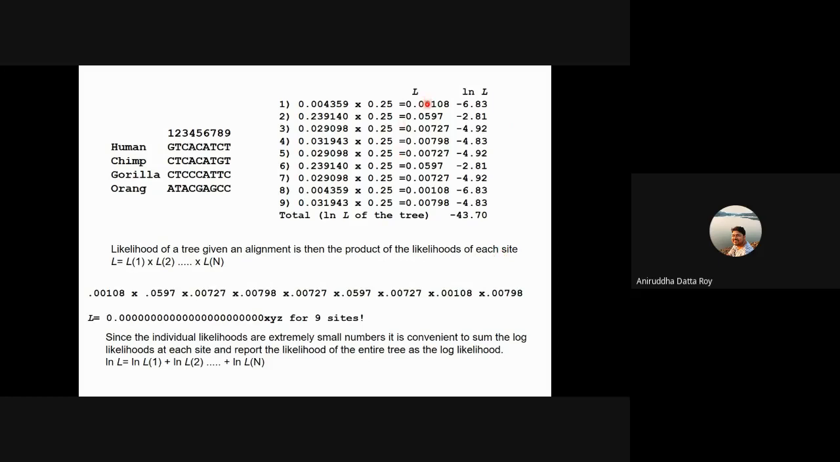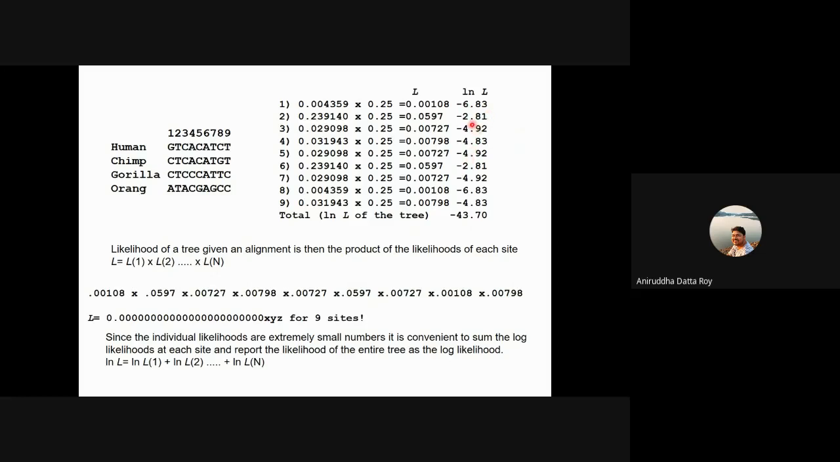So which would be a product of all of these things, which would be likelihood number 1, 2, 3, 4. So all of these, the products. And you realize that this will be an extremely small number. And most computers or calculators are not able to deal with such small numbers. So therefore, what is usually done is that these values are converted into log likelihood units.